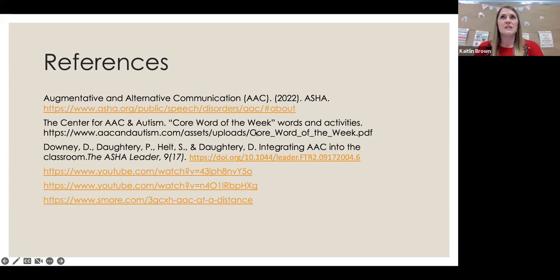But do you feel like it's because they are too rough with it, or they're having trouble accessing it? So if they're having trouble using it effectively, then that's a whole other ball game. And that might be where pictures are more appropriate. And you as the SLP need to really work and educate that teacher on what would be the most appropriate form of communication for that student. However, if it's just because they're a little bit rough with the device, or when they get upset, they're rough with the device, there are different avenues you can go with that.